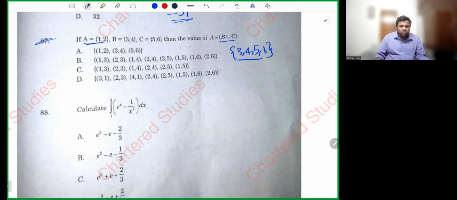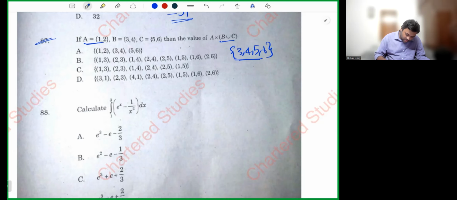B union C. What is B union C, my dear friends? 3, 4, 5, 6. Now A intersect (A cross B union C). Again, this question is also repeated. Yeah, a similar question came already. See, many questions are repeated.